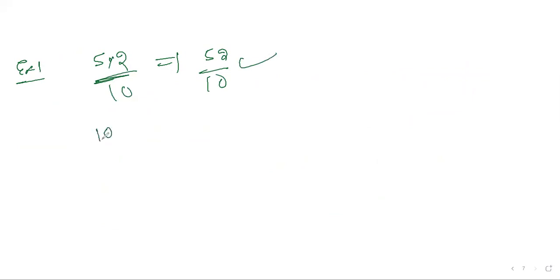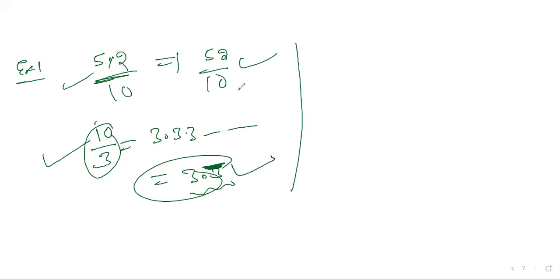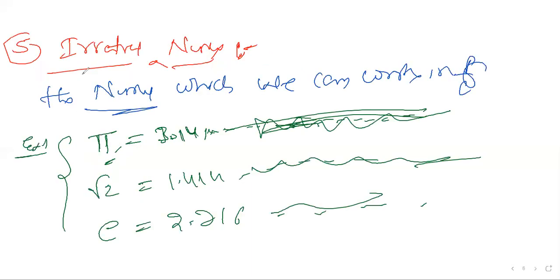Next, 10 by 3. Is it a rational number or not? 10 by 3, what can we write? 3.333, keeps on going. You can write this as 3.3 bar. This is called repeating. This is called a rational number. So simply we can say it is a rational number. Any number we cannot write in P by Q form comes under irrational numbers.